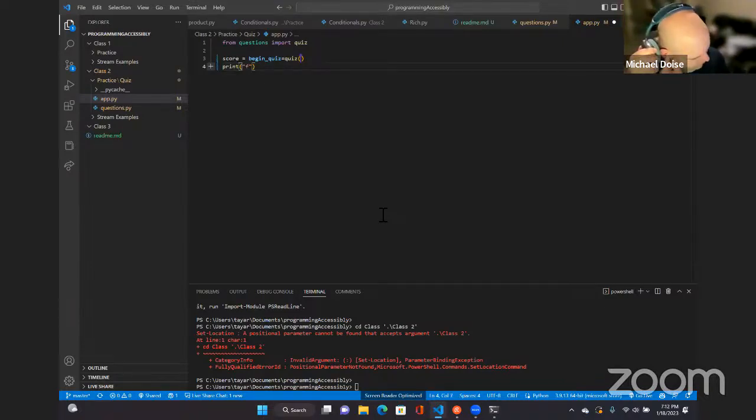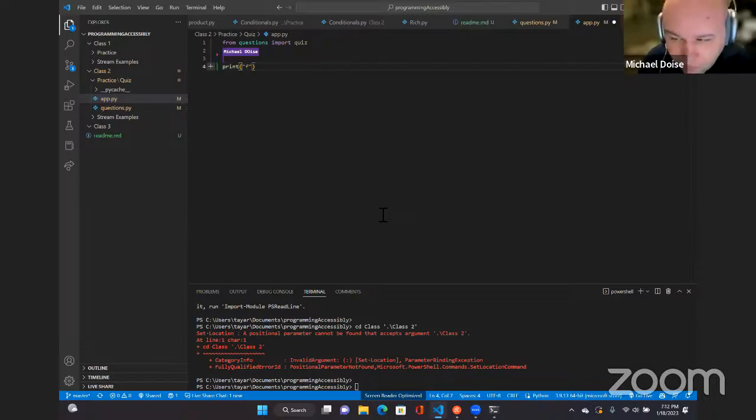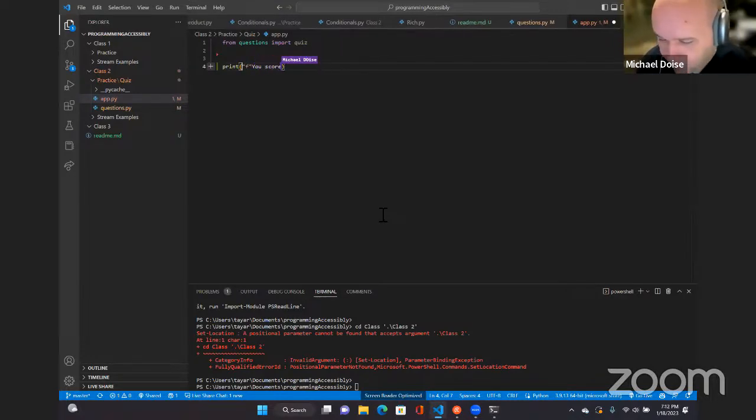Print left paren, quote. Okay, so then actually, if you want to be the most efficient, can I show you something? Yes. To be the most efficient, what you could do is you could say scored. Do we have an F string? Yes, we do. Okay.